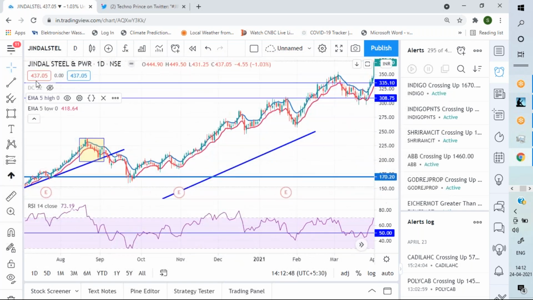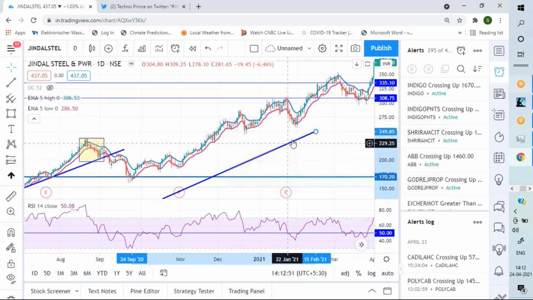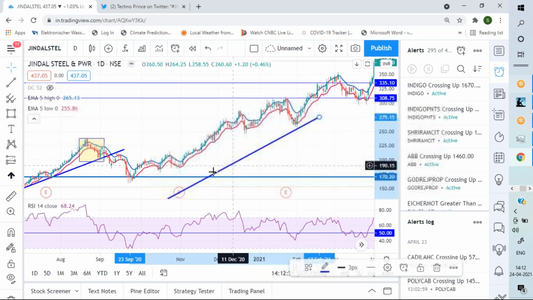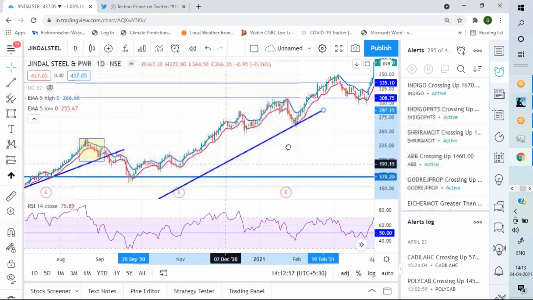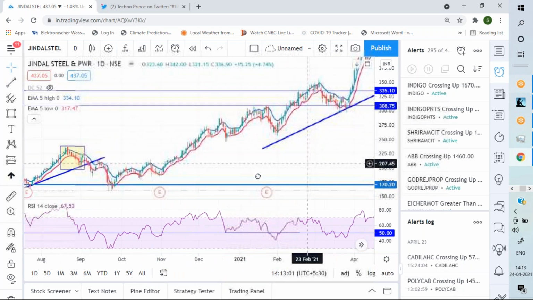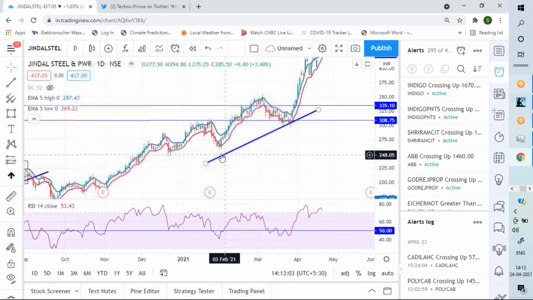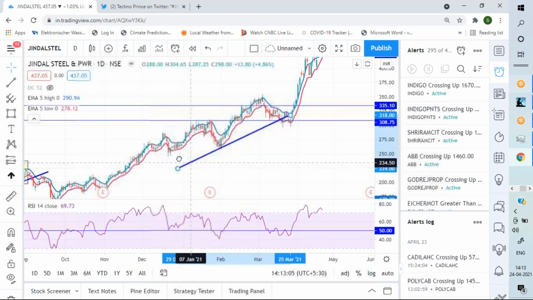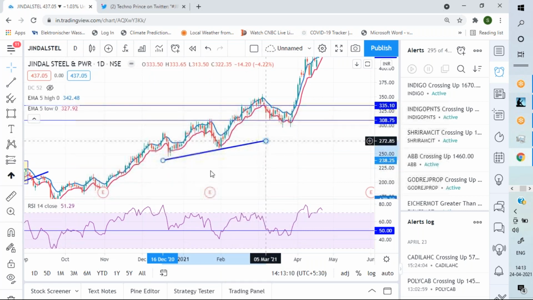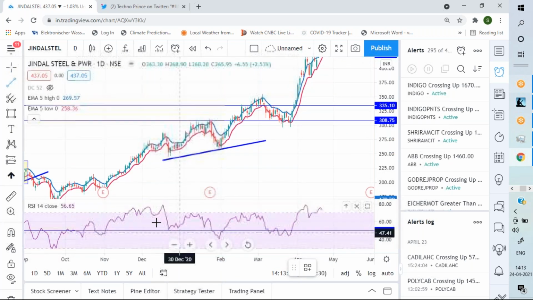Look at this. Price moving higher, indicator moving lower.